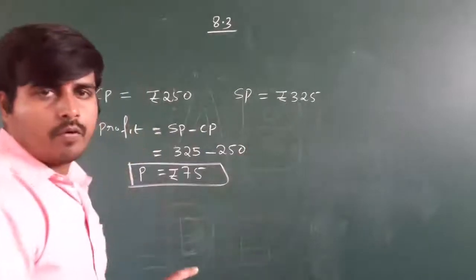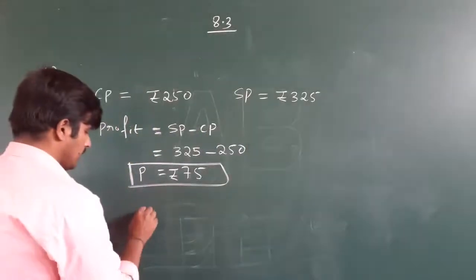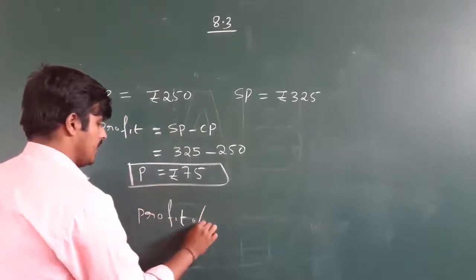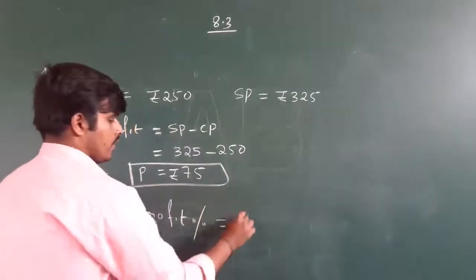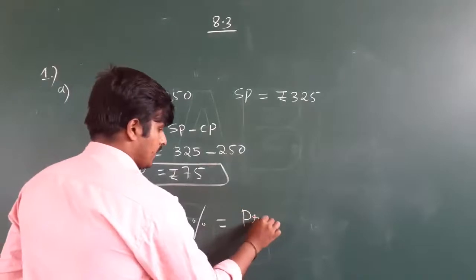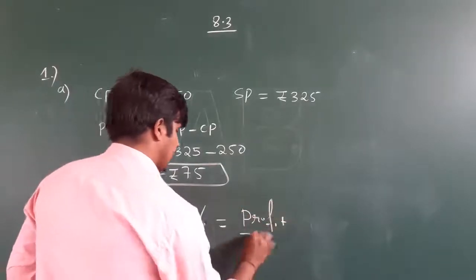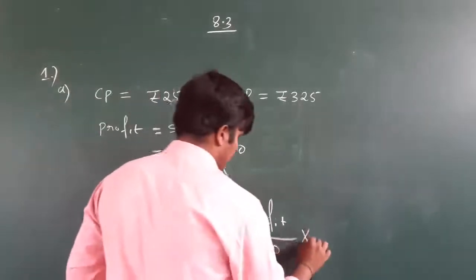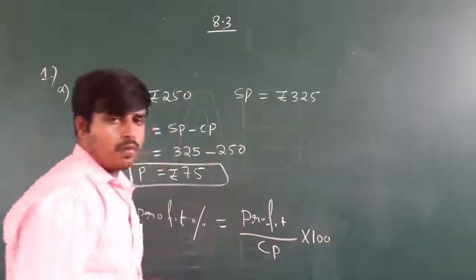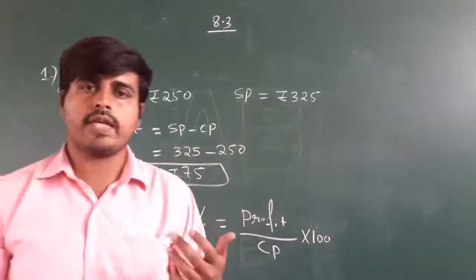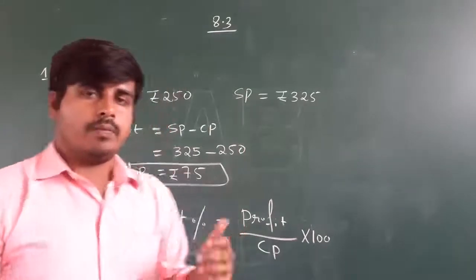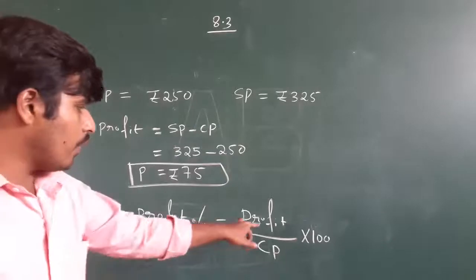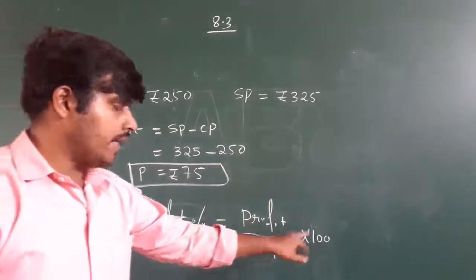The equation for profit percentage is profit percentage is equal to profit divided by CP, cost price, into 100. You note down how much percentage of profit happened.